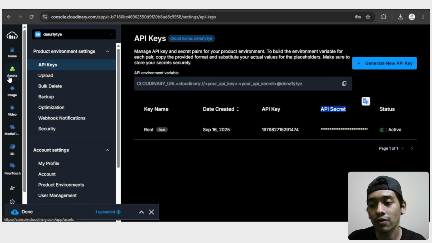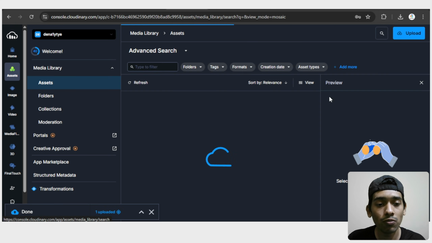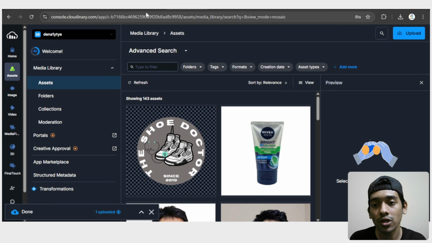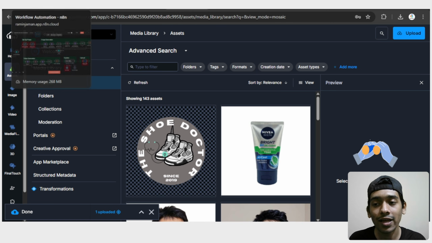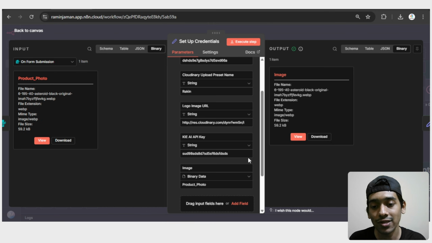And after that, you have to go here to the assets section and upload a logo, then copy the URL of that logo and put it in the exact place for the logo. Then, in place of the Kai API key, we have to give the actual Kai API key, because we are using Kai AI here, so you can generate images and also videos. Let me show you how to do that.